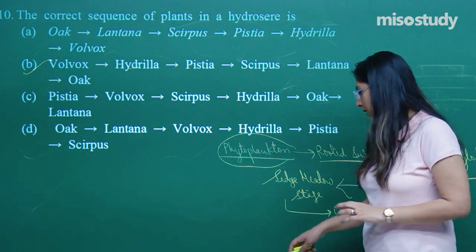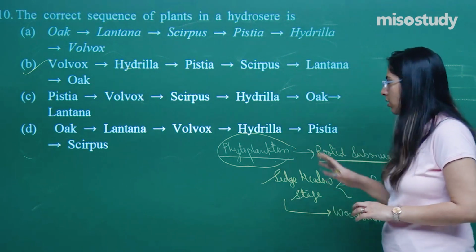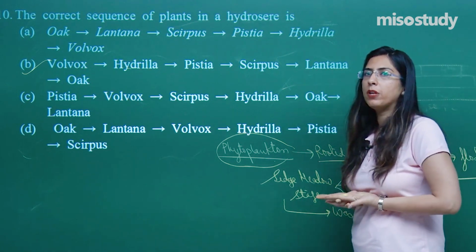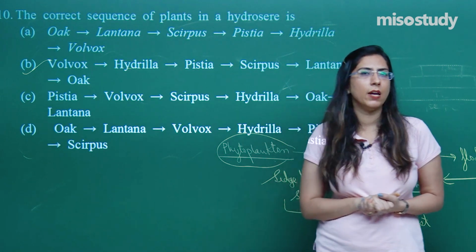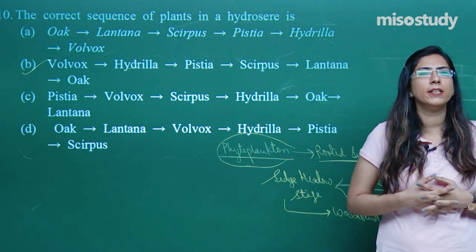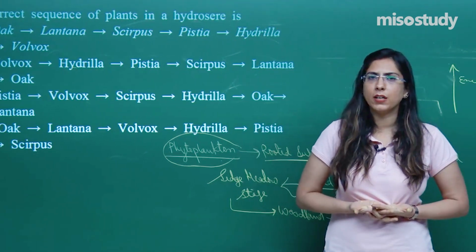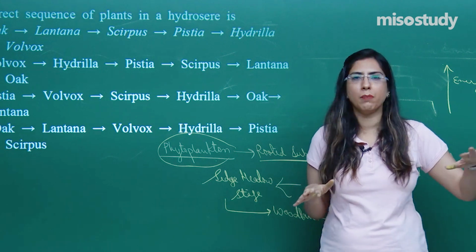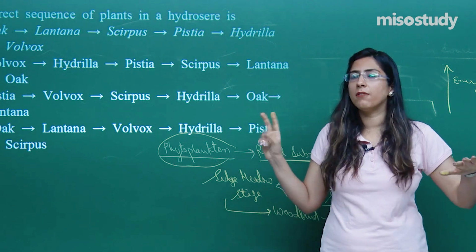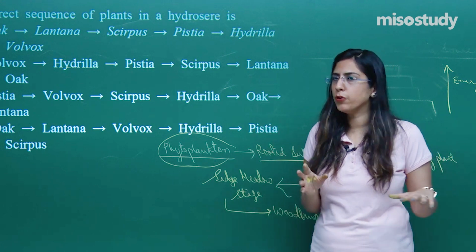Students, as we are discussing question number 10, what you have to remember is that this is the first question I have taken regarding succession in the aquatic case. Similarly, we have already discussed succession in the case of xerophytic conditions on land, how the whole succession happens. Both of these are very, very important.